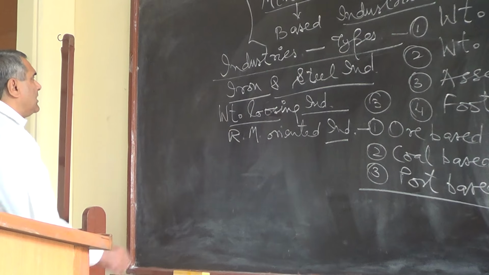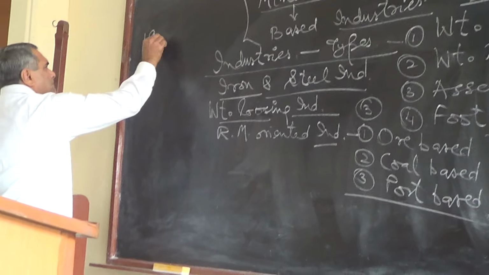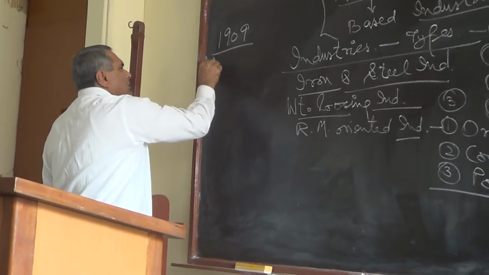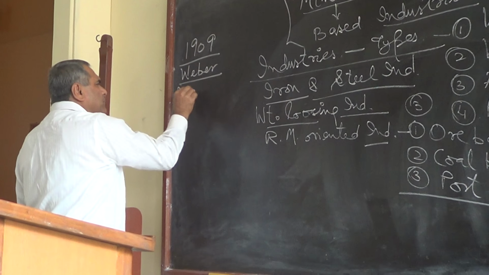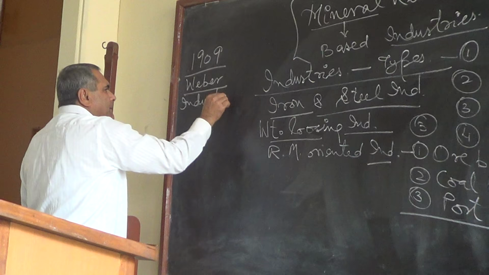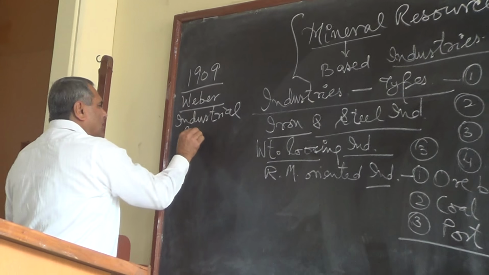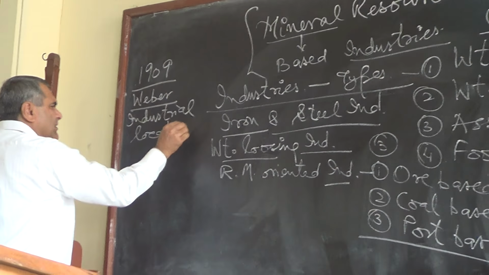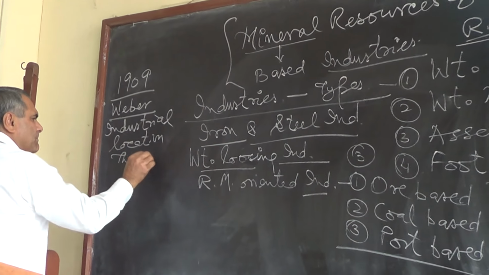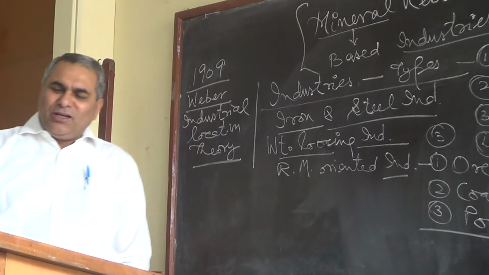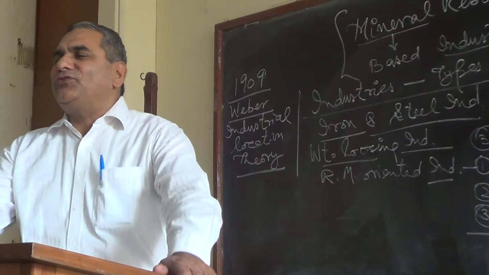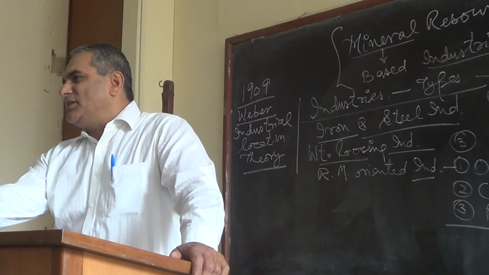In 1909, Weber gave the industrial location theory. This is the foundation, because most of the locational theories in geography are given by the Germans.